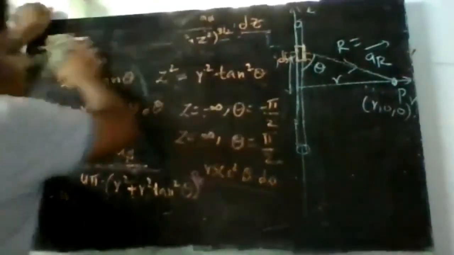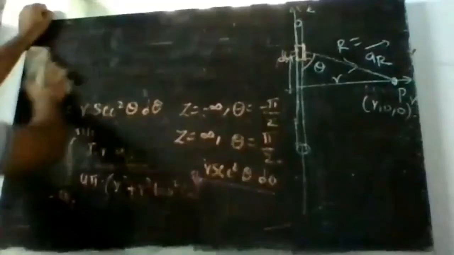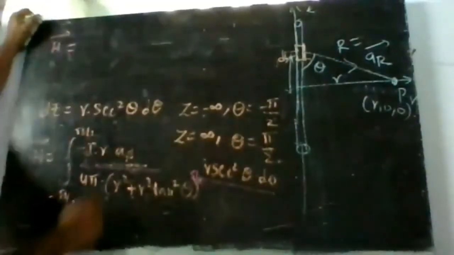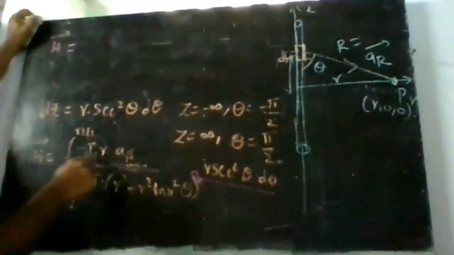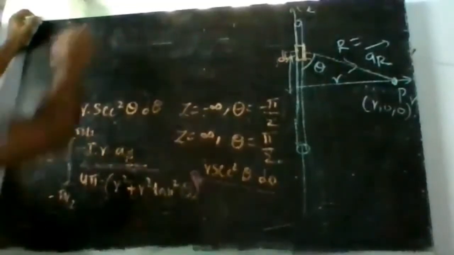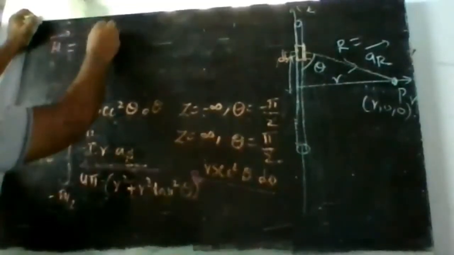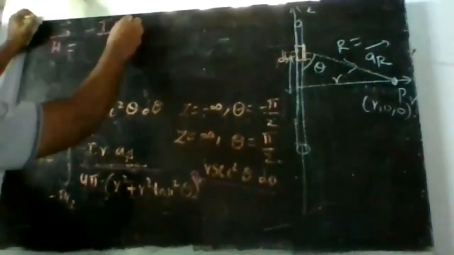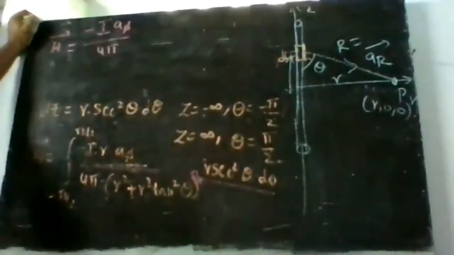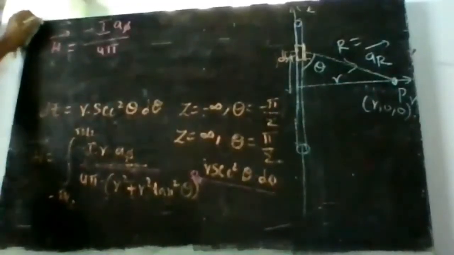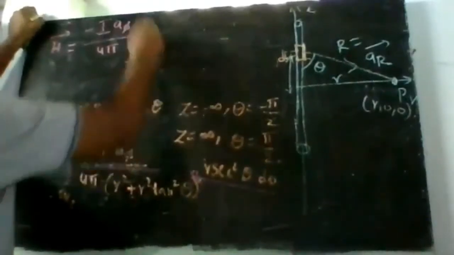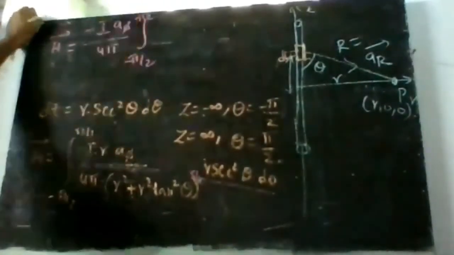So now H bar is equal to, minus I and a5 and 4 pi are constants, so I am writing them outside of the integral: minus I into a5 by 4 pi. A5 is a unit vector, it does not involve in the integration, so the limits will be minus pi by 2 to pi by 2.